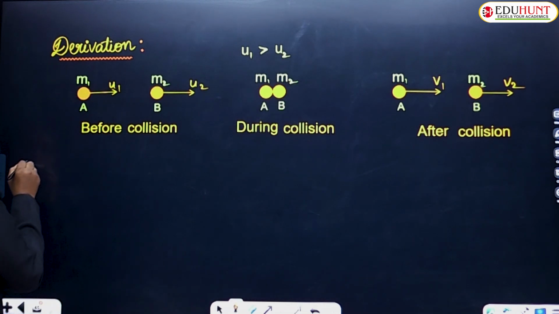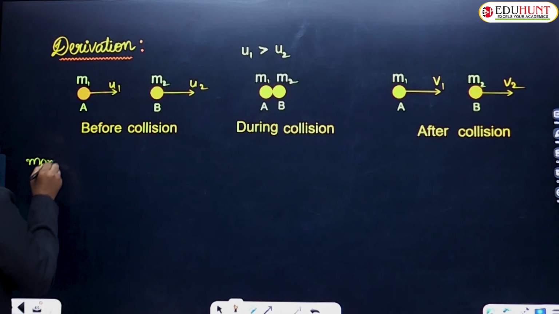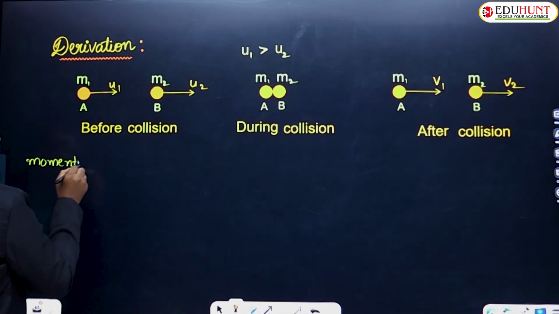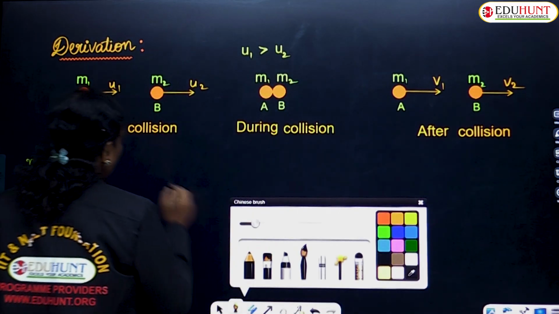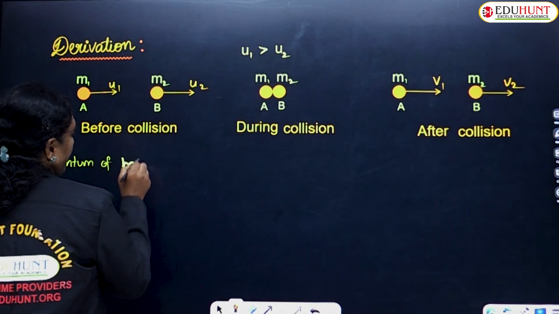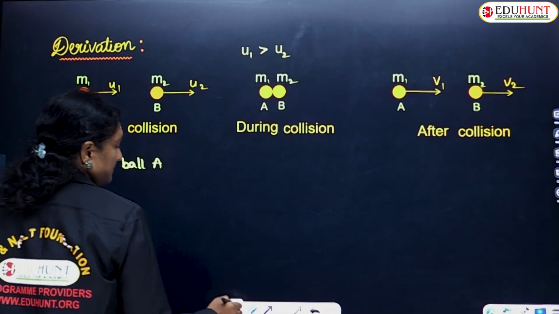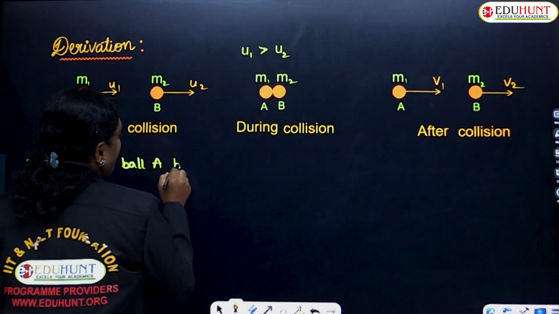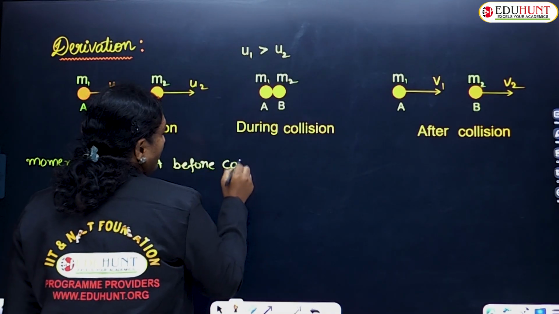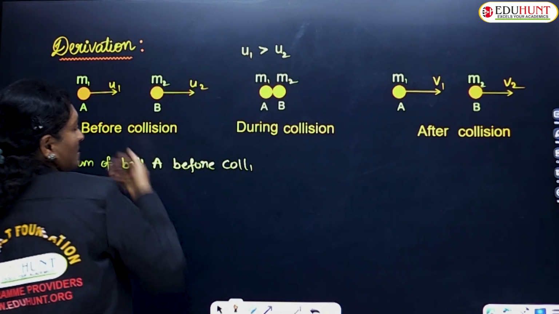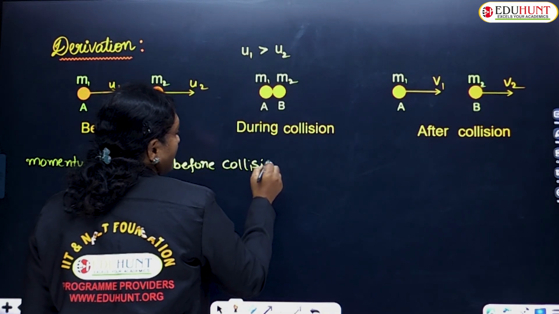Let us try to find the momentum. The momentum of ball A before collision, how much was that, children?